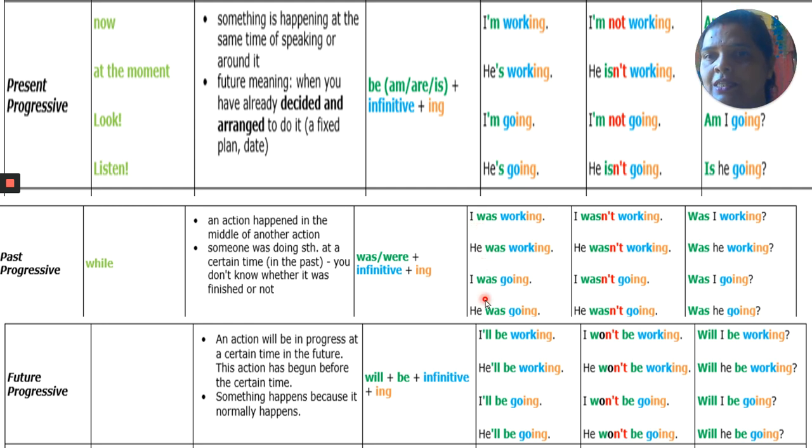You can see the changes. In present, it will be am, is. In past, it will be was and were.